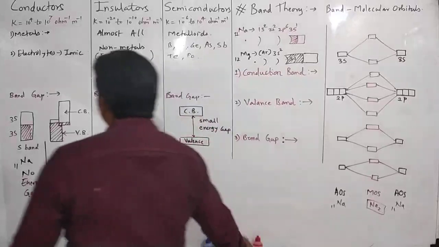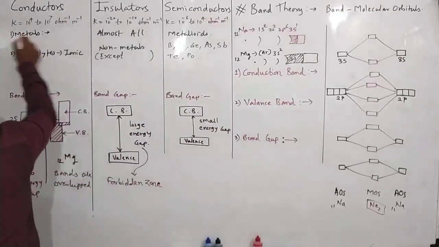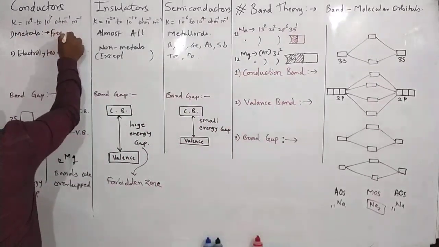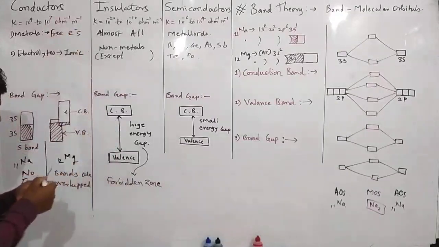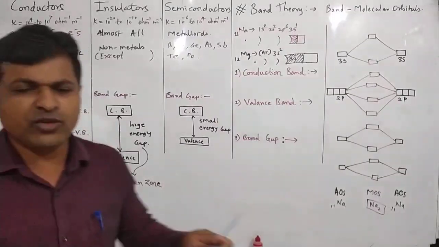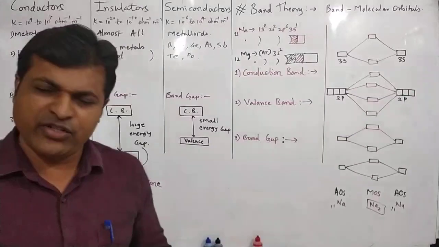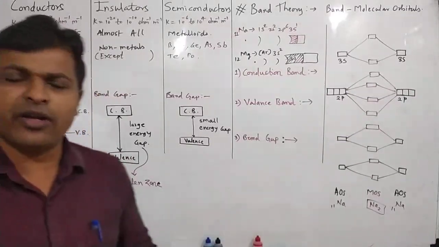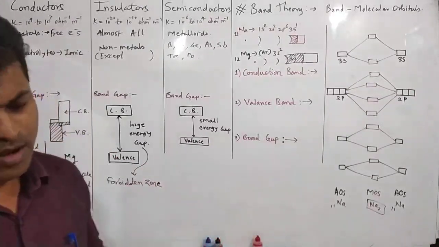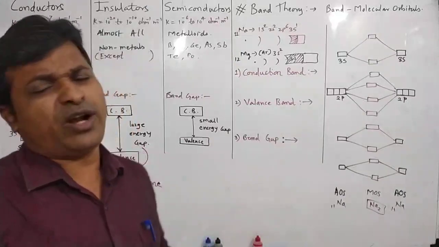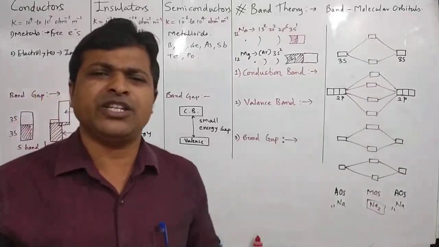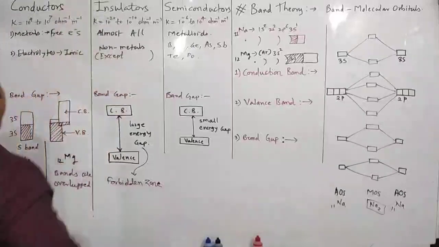Why are metals good conductors? Because they have free electrons. As you know, any charged particle can conduct electricity. So metals are good conductors due to the number of free electrons. So conductance in metals is due to free electrons.